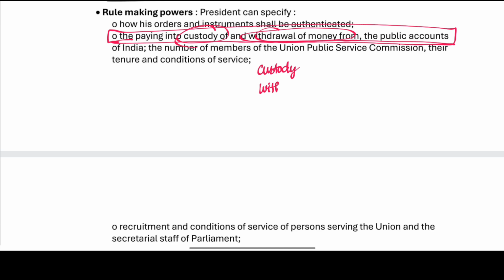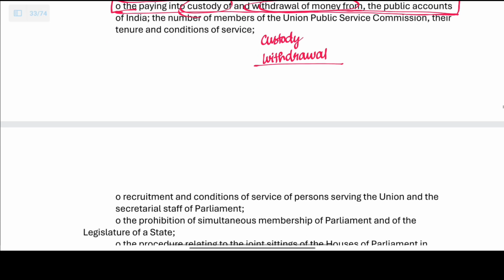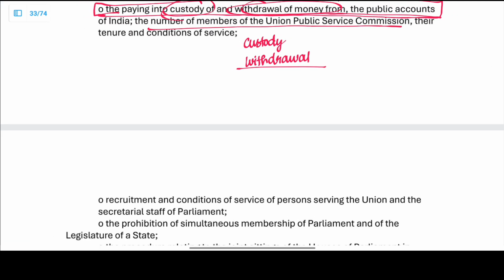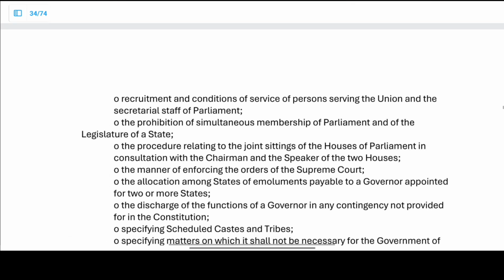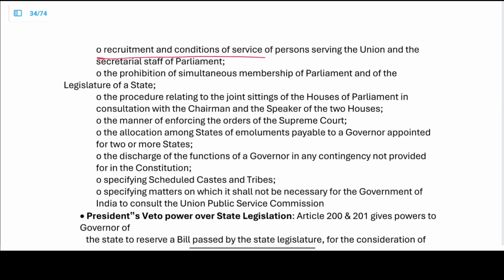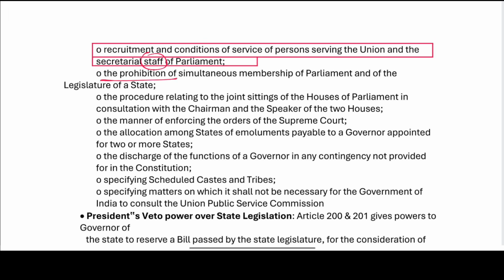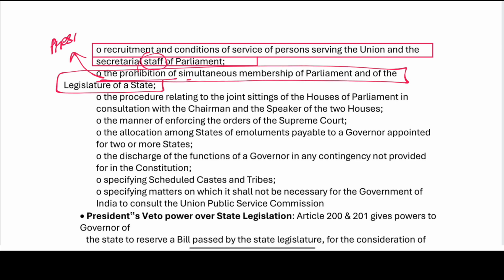The number of the members of the UPSC, the tenure and then the conditions of the service for the UPSC. Recruitment and the conditions of the service of the persons who are serving the union and the staff of the parliament. The prohibition of simultaneous membership is in the role of the president.